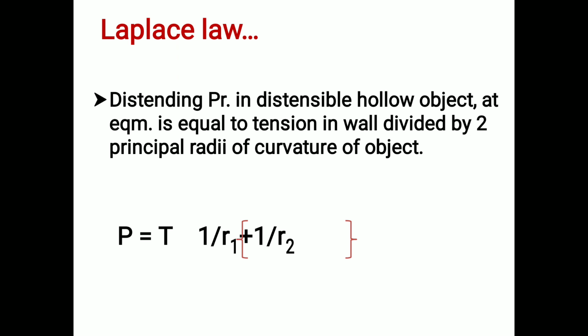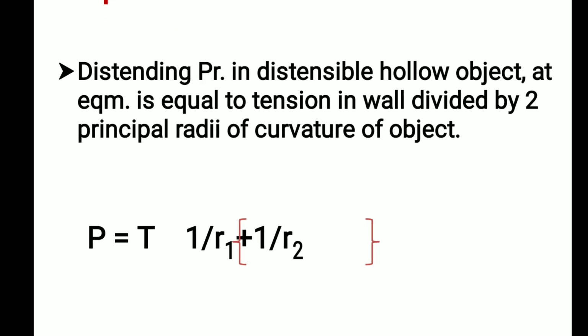The smaller the radius of the blood vessel, the lesser is the tension in the walls necessary to balance the distending pressure. That is why thin-walled, delicate capillaries are less prone to rupture. Generally, a dilated heart has to do more work than a non-dilated heart, because when the radius of the cardiac chamber is increased, greater tension must be developed in the myocardium to produce any given pressure. So P is equal to 2T by R.